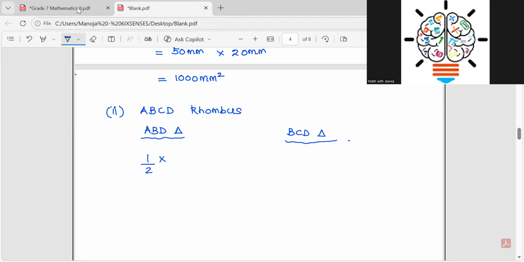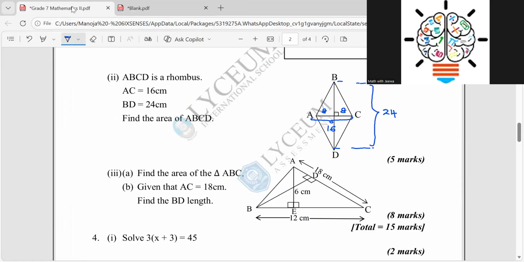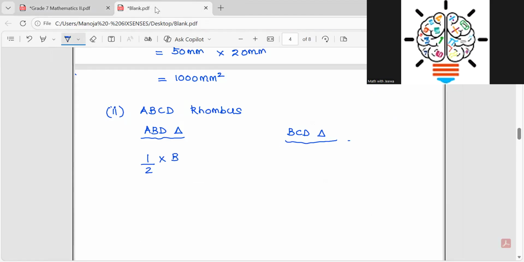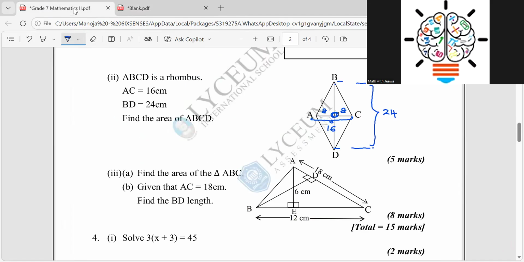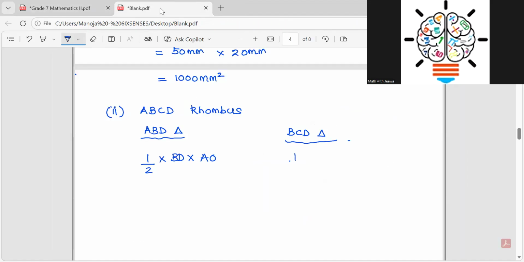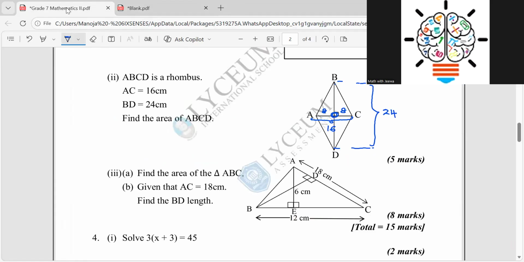Half into, but when you take the ABD, what is the base, children? BD. I take this point as O, right? It's easy. Half into BD into AO. And the other side, half into BD into CO, like this, right? The BD they have given is 24, right?